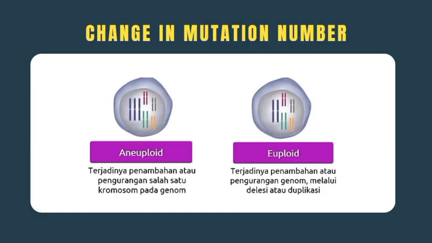The next slide is the change in chromosome number. The change in chromosome number is called aneuploidy. Examples: trisomy, 2n plus 1, an extra chromosome, such as Down syndrome, trisomy 21. And monosomy, 2n minus 1, a missing chromosome. It occurs when the chromosomes fail to separate properly during meiosis.